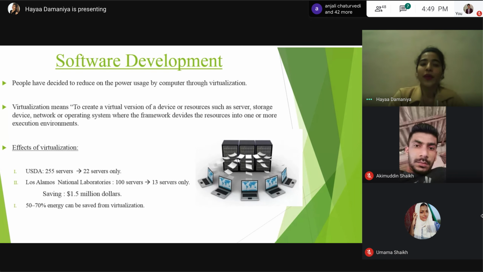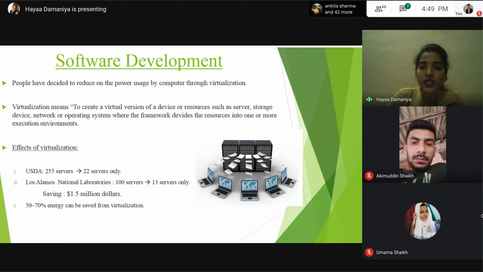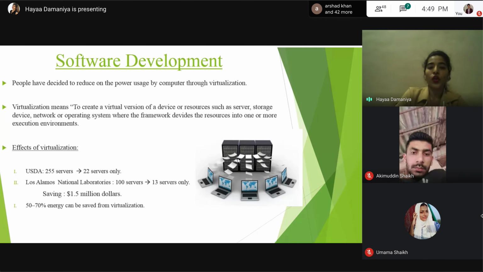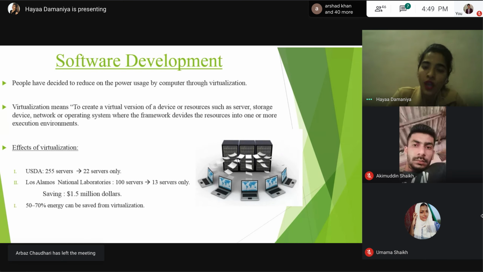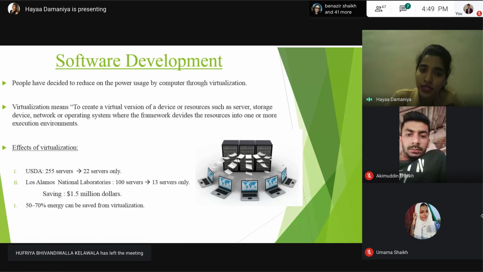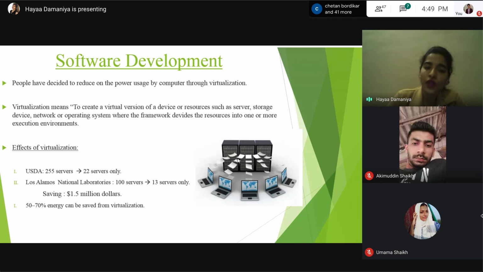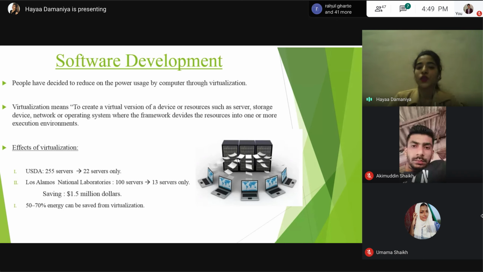Software development. People have decided to reduce power usage by computers through virtualization. Virtualization is a rapidly growing concept in modern IT. Most data centers are nowadays using this concept. Why are we using virtualization? For energy efficiency and cost reduction as well. Virtualization means creating a virtual version of a device or resource such as a server, storage device, network, or operating system, where the framework divides the resources into one or more execution environments.